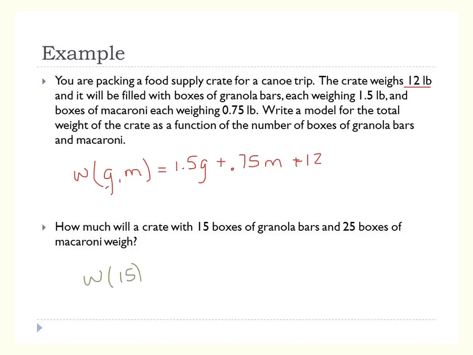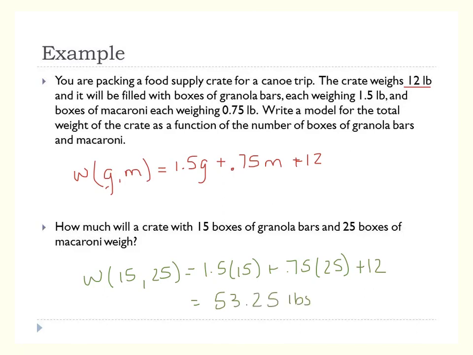And then when we go to evaluate it, we're going to say, okay, let's take 15 granolas and 25 macaroni. So then it would be 1.5 times 15 plus 0.75 times 25 plus 12. Get the calculator out. And I get that it is 53.25 pounds. Don't forget your unit.